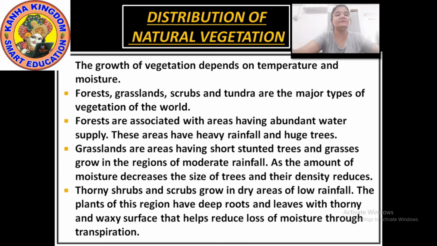Okay, so this is the reason why the distribution of vegetation is different, because it depends on the temperature and the moisture. More rain, trees will be huge and dense. Moderate rain, the size of the trees will decrease and the density will reduce.